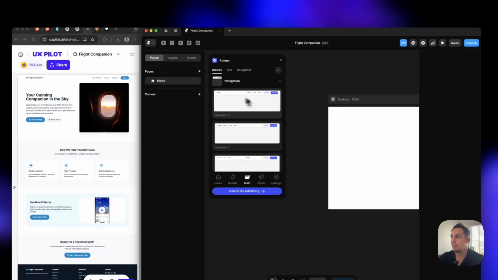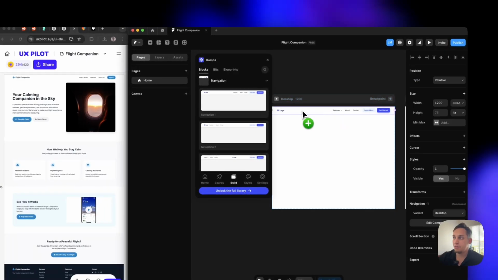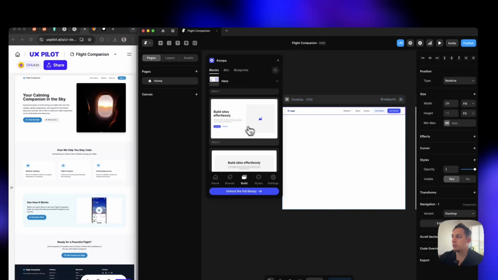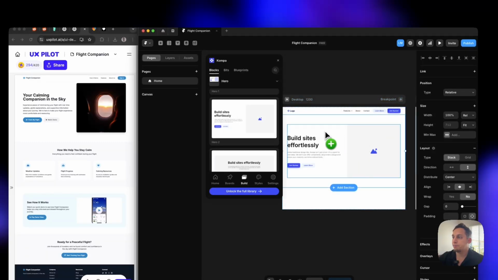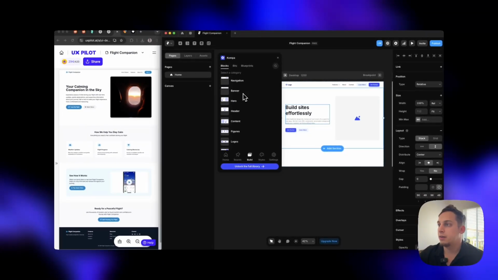In this case, I would love to use Compa's nav bar because I have a free Compa account, and I can use their free nav bar. I can use their free hero section like this, right? I can go down to, for example, well, we don't need figures, but we need something like, let's say, galleries?